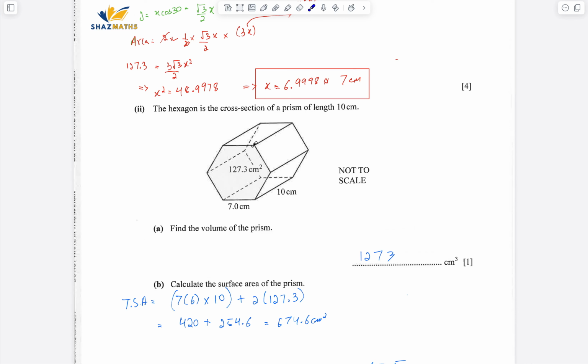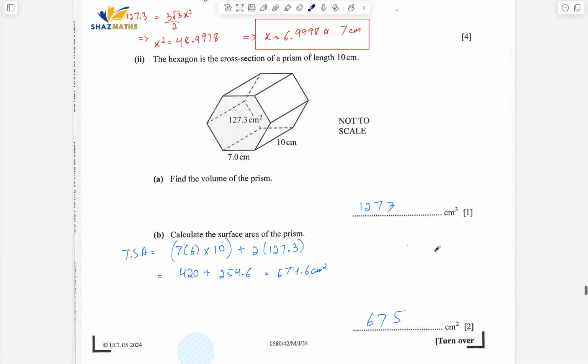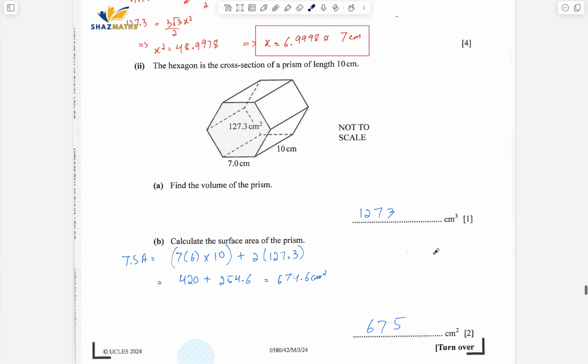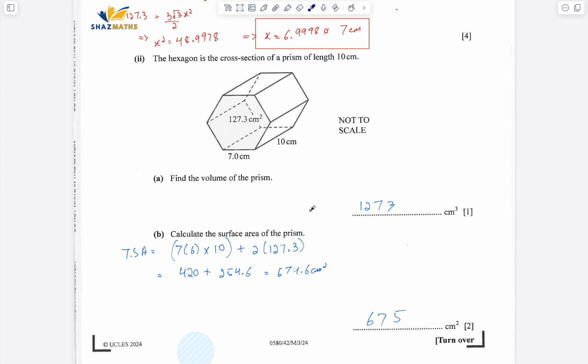Find the volume of the prism. We have calculated the area, just multiply it by 10, you'll get the volume. Calculate the surface area of the prism, sorry. So what would be the surface area?